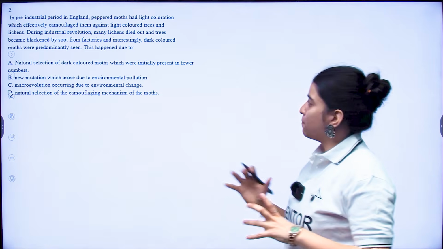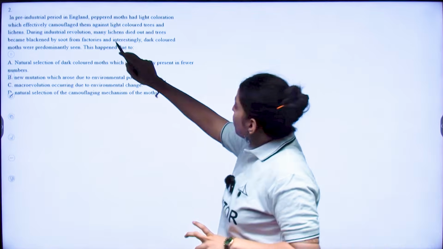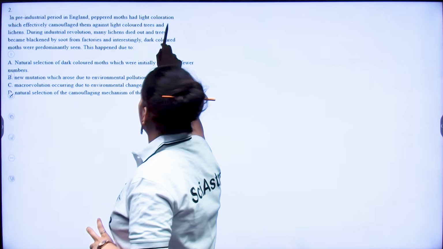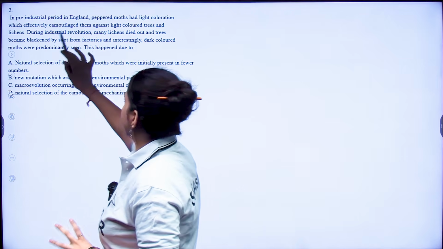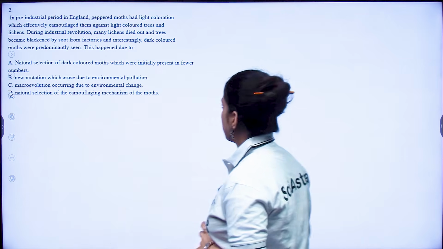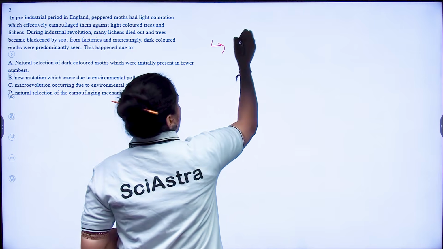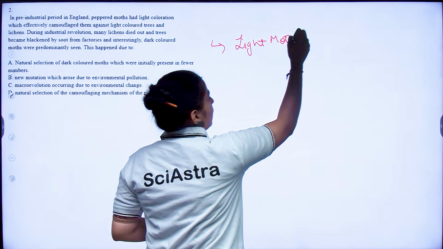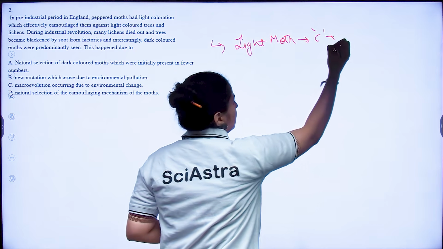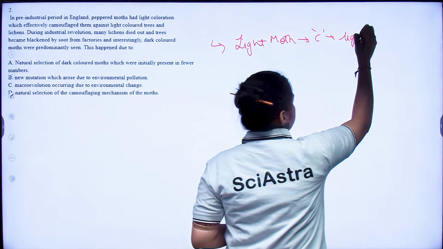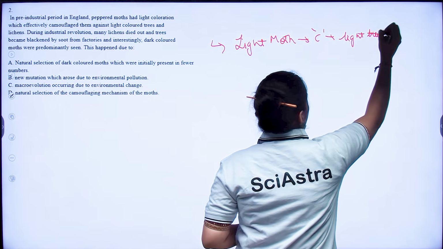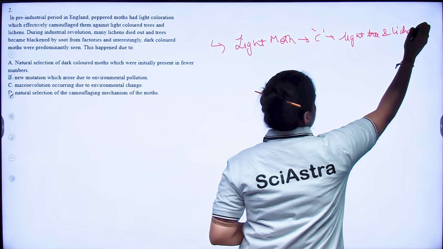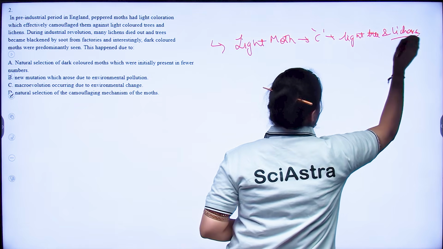Moving to the second question. The second question says that in the pre-industrial period in England, peppered moths had light coloration which effectively camouflaged them against light colored trees. So first we had your light moth. They were able to camouflage with light trees, and on trees you even have lichens, your pollution indicators.